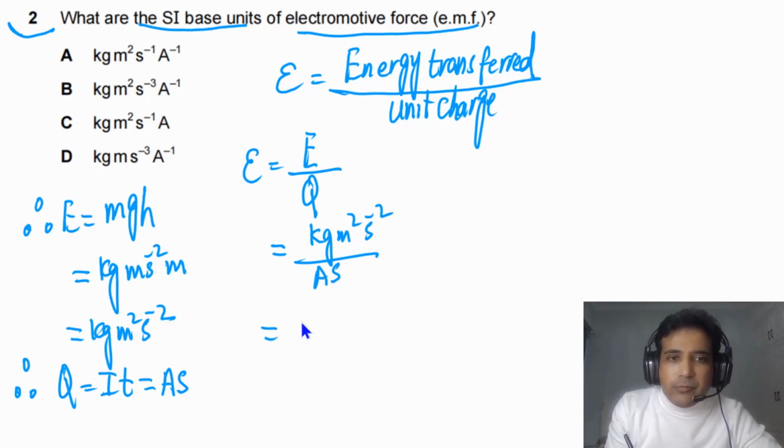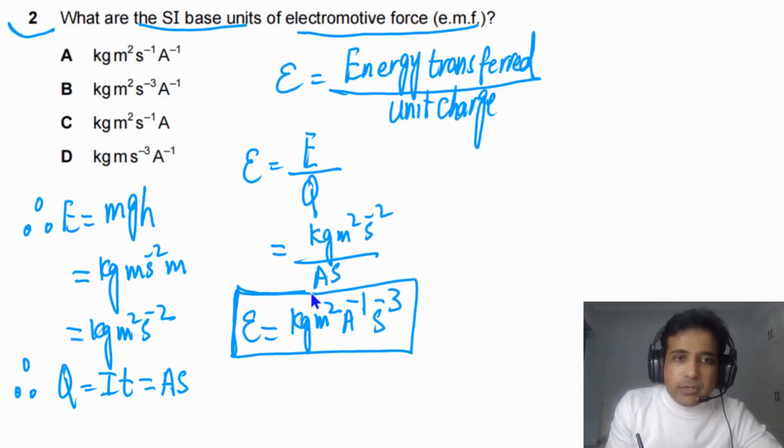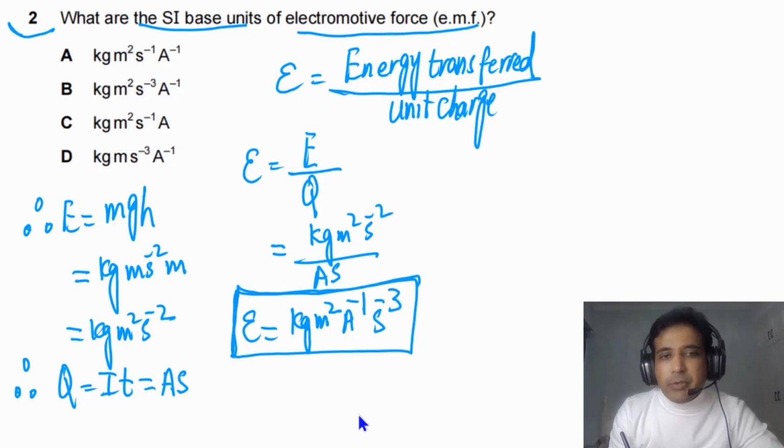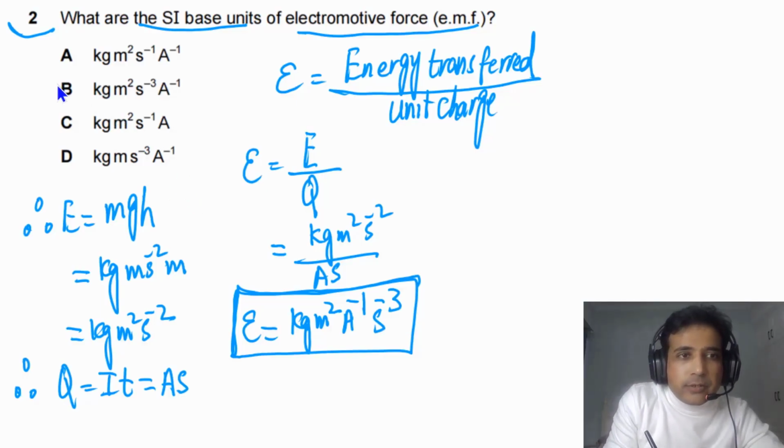Now if we simplify this one, we can write down kg, and here we will have meter square, ampere, power will be -1, and this power of s is positive, and in numerator this one will be negative. This is how we can find SI base units for EMF. So the answer for this question should be B. So B is the right answer.